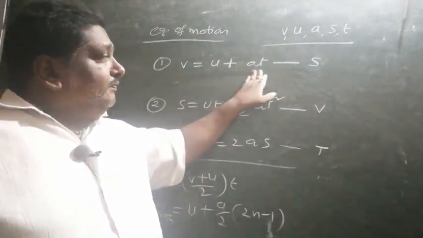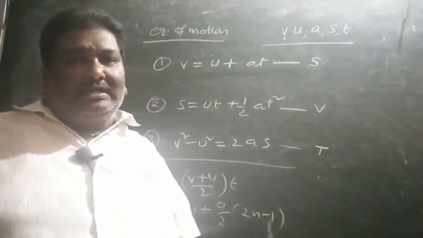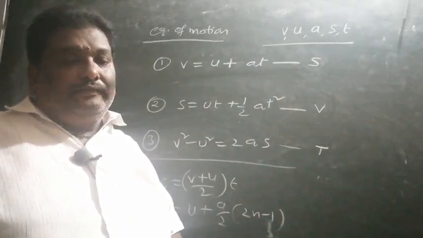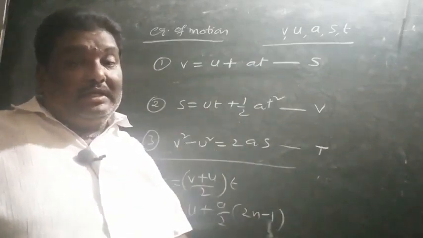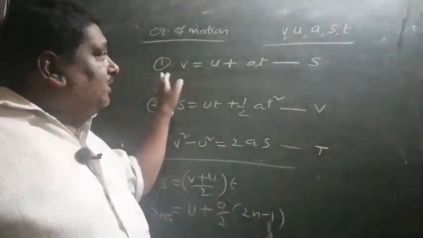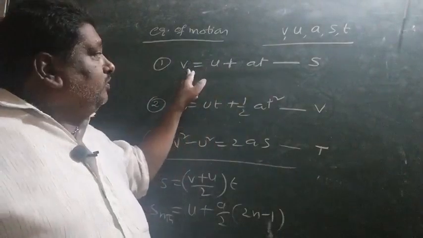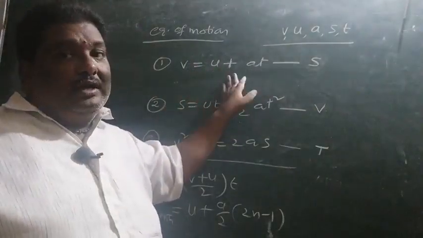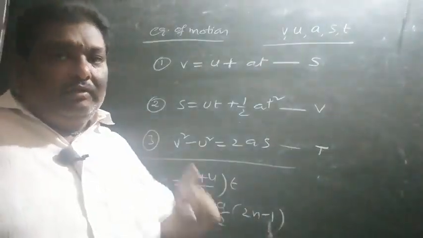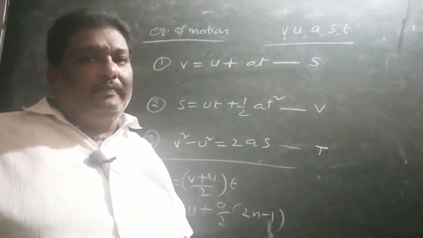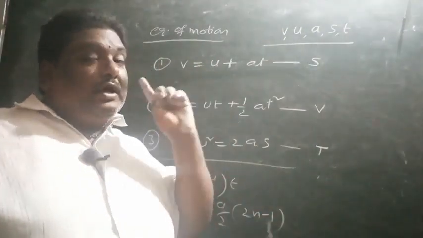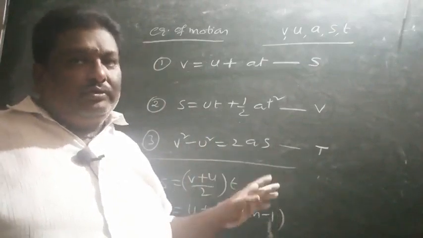Similarly, the first equation. One bike starts from rest, moves in a straight line with 5 meters per second square acceleration. In 5 seconds, what is its final velocity? Like that a question is given. We want to find the final velocity; initial velocity, acceleration, time, all are given except s. Then among them, we have to use the first equation only. Then only the problem will be solved. Otherwise, you cannot solve the problem. I shall show you in coming problems, when a problem is given, immediately what formula we have to use.